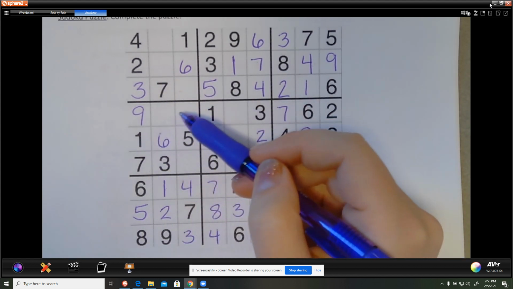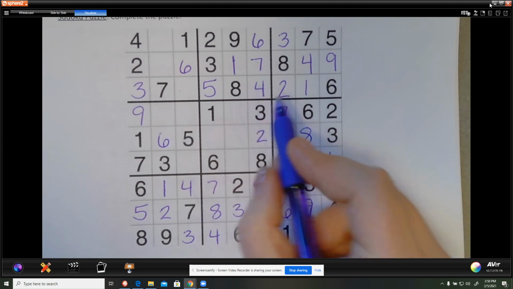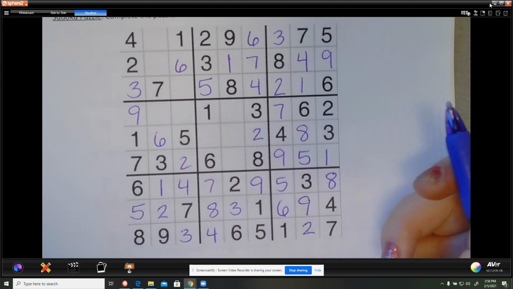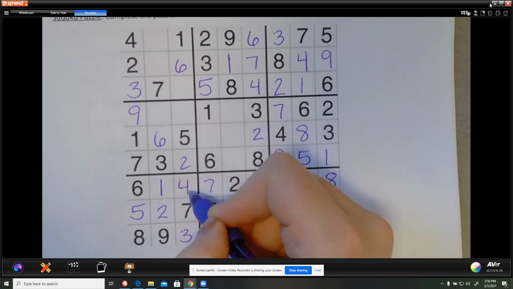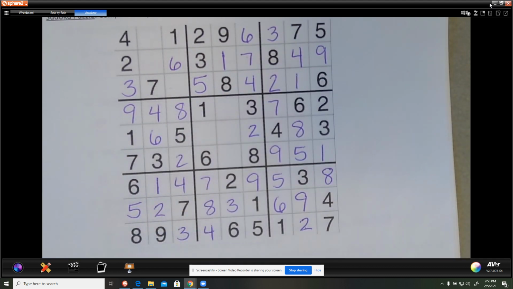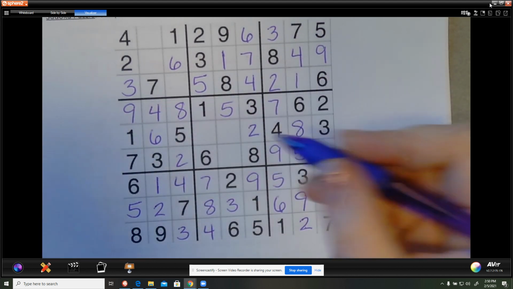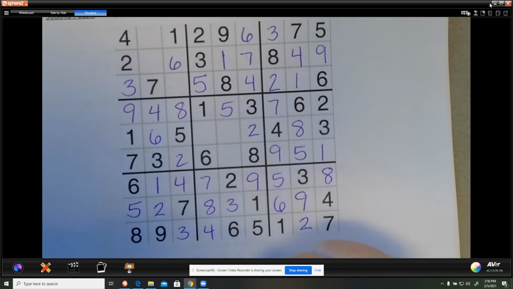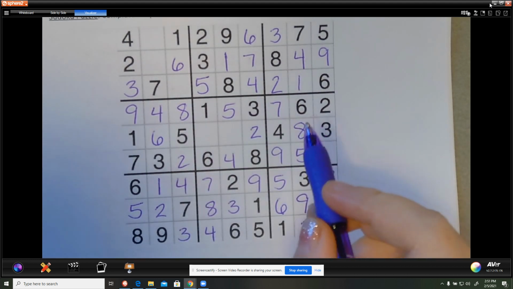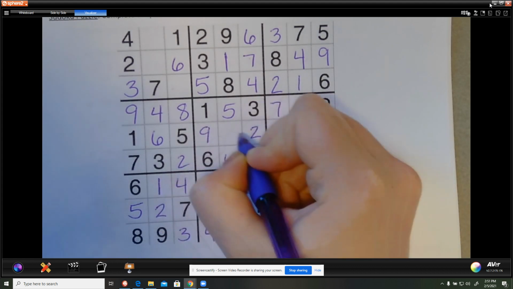In this box, I need a 2. Cannot be here. Cannot be there, so it's there. 1, 2, 3. I need a 4. Cannot be here because of that, so it's here. 7, 8. All right. This one's missing 1, 2, 3, 4. It's missing a 5. 1, 2, 3. Oh, here. 1, 2, 3. This is the 4. 1, 2, 3, 4, 5, 6. I need a 7 and a 9. 9's got to go there. 7's there.